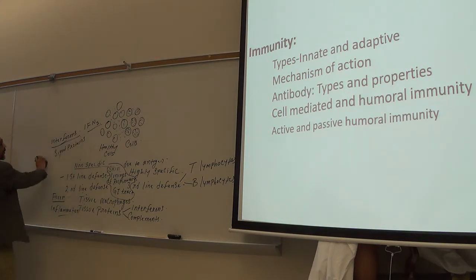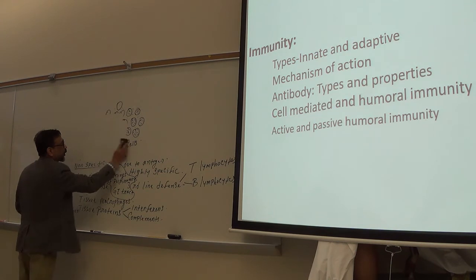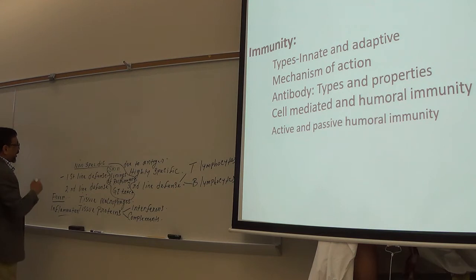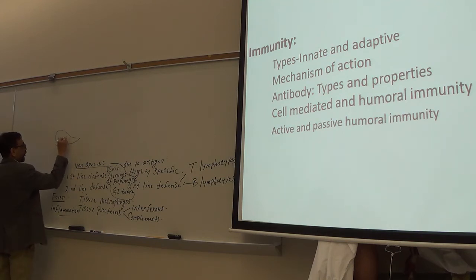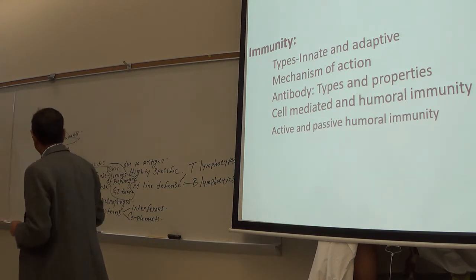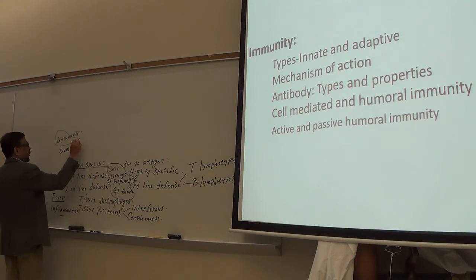Complements. Complements are mainly produced in the liver. So your liver produces complements, okay, and complements are also protein molecules, and complements enter into the body fluid and plasma.